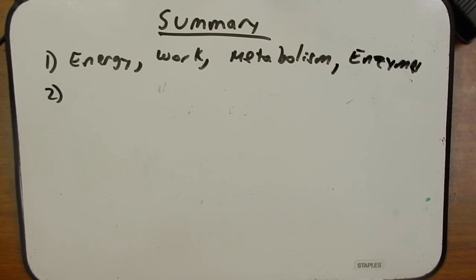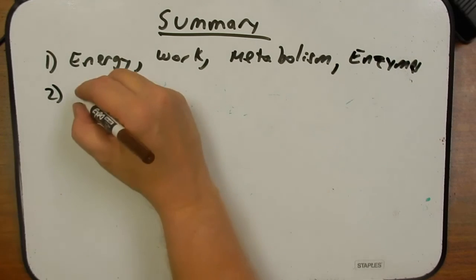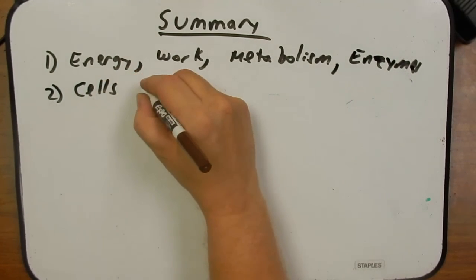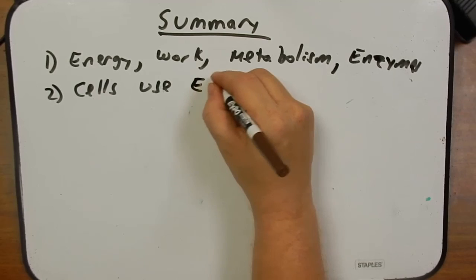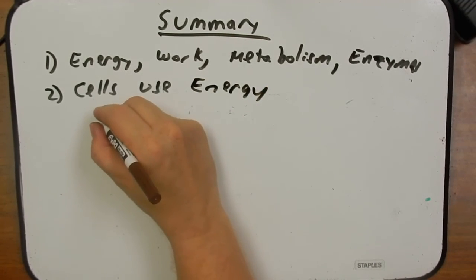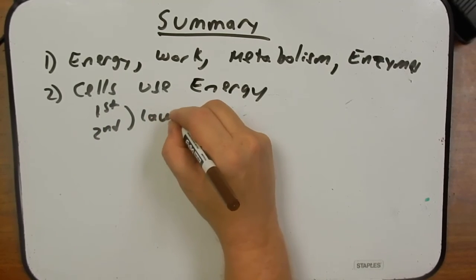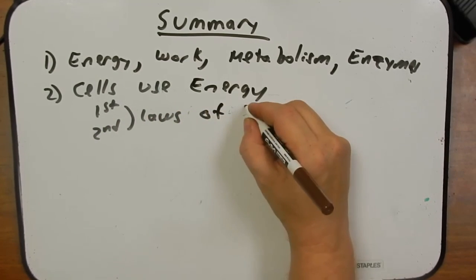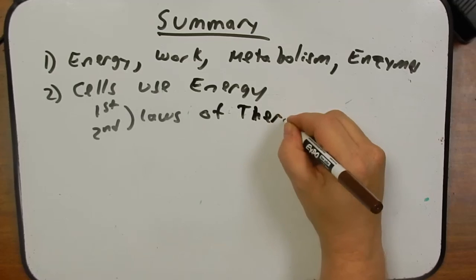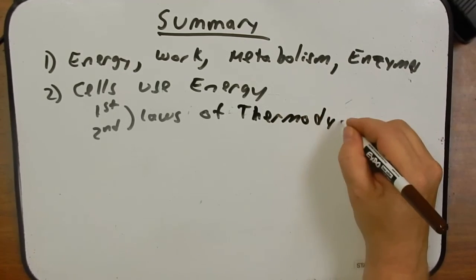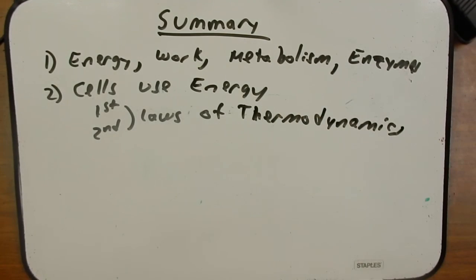We then moved into talking about how cells use energy. And in this process, we talked about the first and the second laws of thermodynamics. How energy is neither created or destroyed, but can be transferred to a different type of energy.